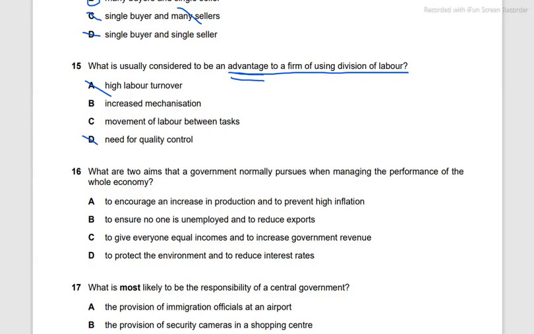C is movement of labor between tasks. That is not the case, since every worker will be specialized. A worker will have a specific JD, that is job description. They will have to do a specific task only that they're specialized in, and there will not be a requirement for any movement between tasks. Increased mechanization does happen by using division of labor. People will be more specialized, they will know how to use machinery, and the firm will be more likely to use specialized machinery as well.